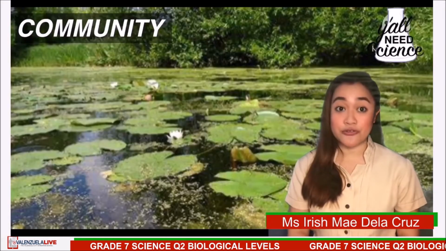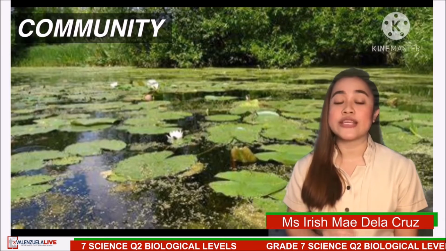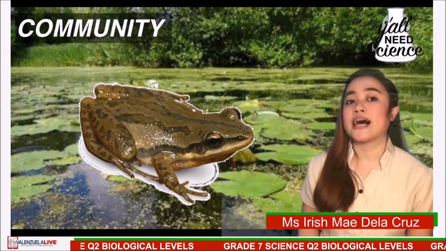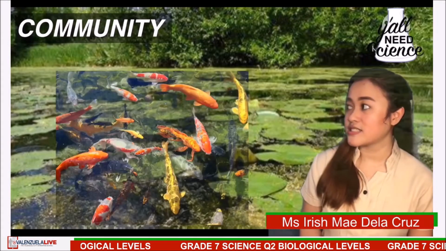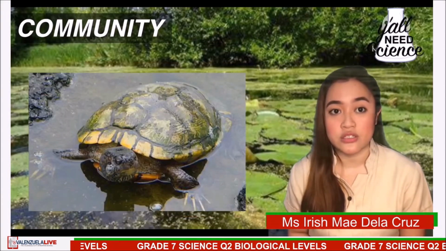Another example of a community: all organisms found in the pond, like frogs, tadpoles, fishes, dragonflies, and even the turtles.